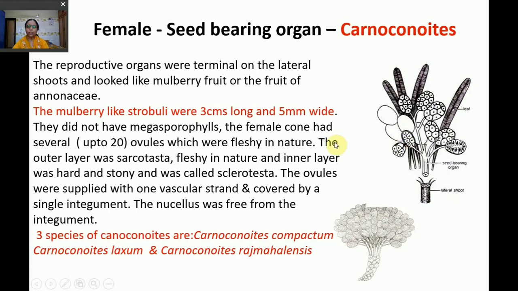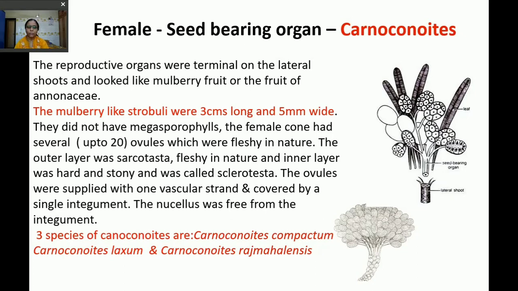The female cone had several ovules, up to 20, which were fleshy in nature. Every ovule had an outer layer called sarcotesta, which was fleshy, and an inner layer that was hard and stony, called sclerotesta.